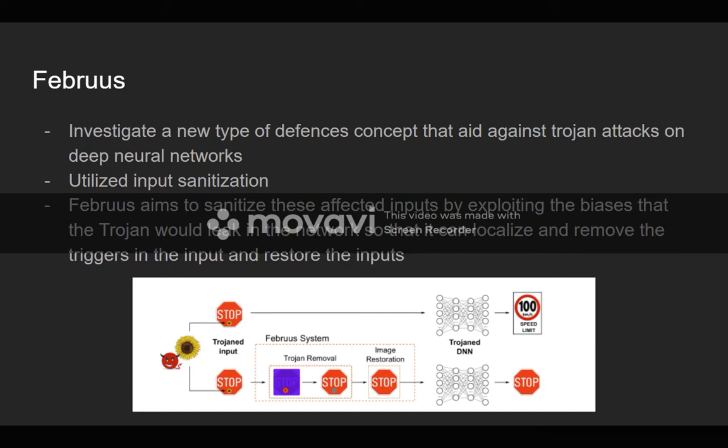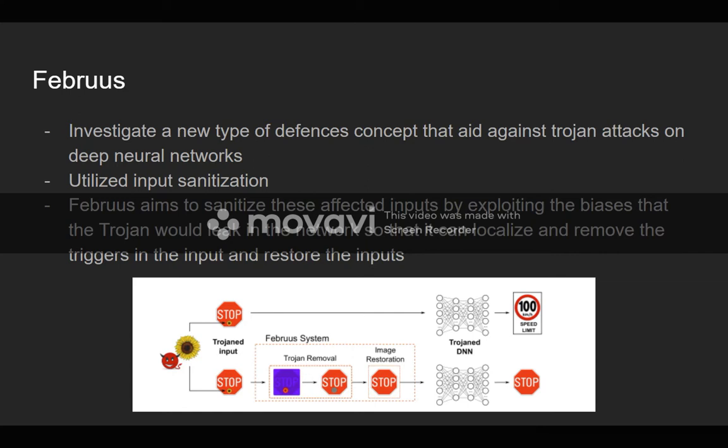The example was to look at self-driving cars and their ability to look at street signs. They propose that by these Trojan attacks, they can effectively poison and modify the input. In the example we see here, it could trick a self-driving car's image recognition software into thinking that a stop sign, which normally makes the car stop, is actually a speed limit sign, meaning there was no stop sign, which could potentially mean that the car, if it didn't know any better or if it was being attacked, could run through a stop sign and maybe even hurt someone.